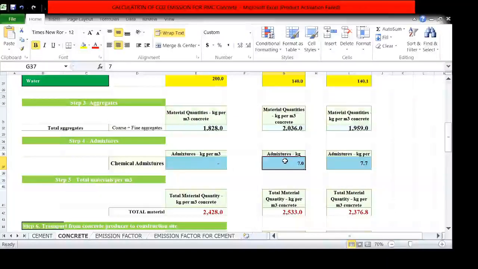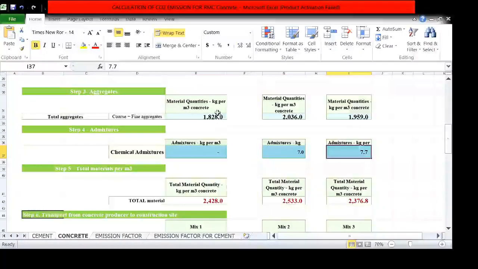For the second, as per the design, 7 kg, and for the third, 7.7 kg as per the mix design of 10262 2009. After adding all these, the total raw material required for concrete mix design is 2428, which is nothing but the addition of cement, aggregate, water and admixtures, likewise for mix 2 and mix 3.